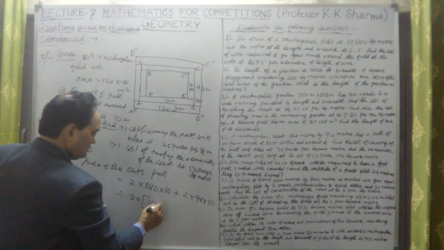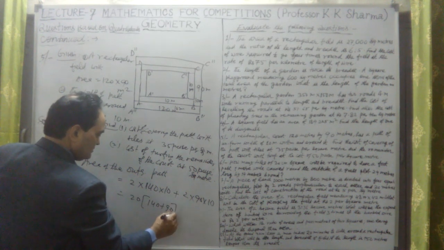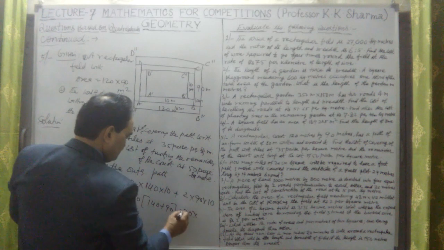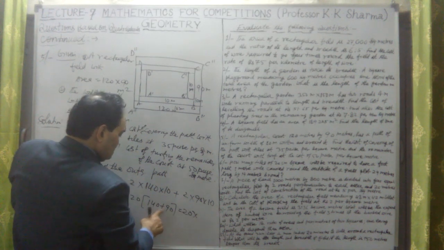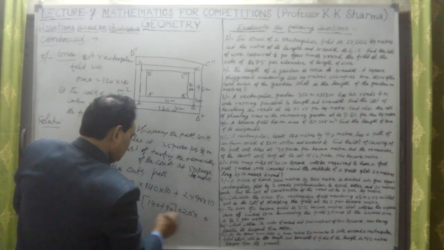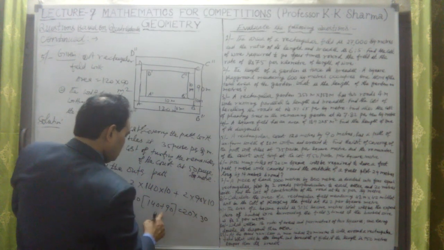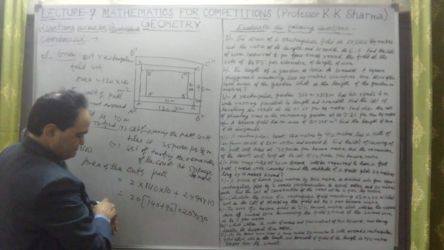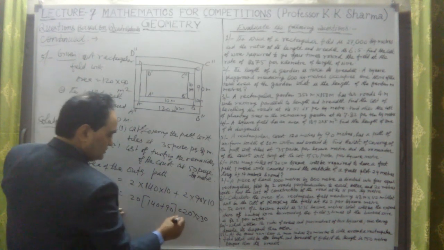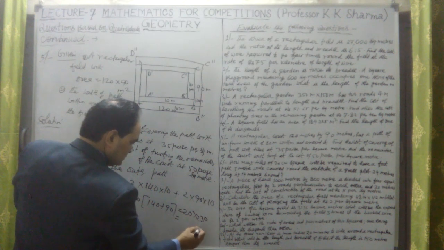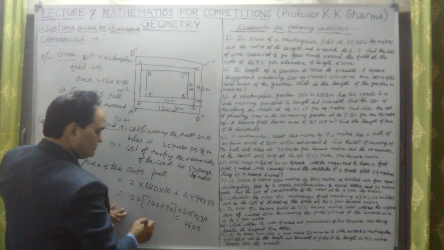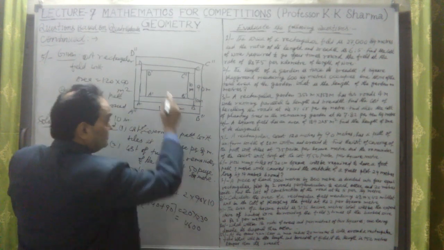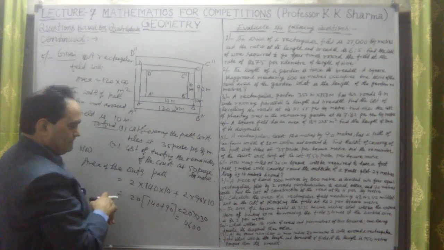It will be 140 plus 90, it is 20 into 230. 230 into 20, it is 0, 0, 23 is 46. 4600 is the area of the outer path.